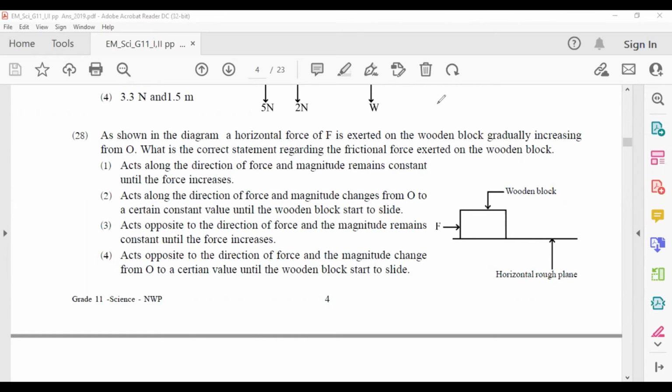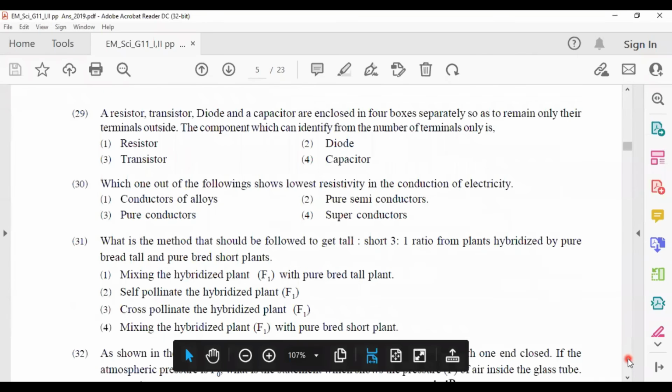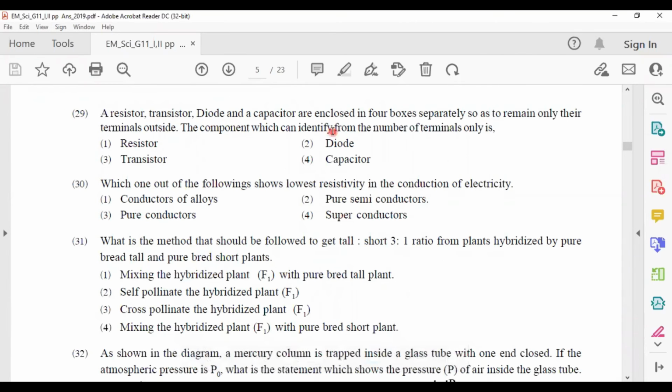Okay, we will see the 29th question now. A resistor, transistor, diode, and a capacitor are enclosed in 4 boxes separately, so as to remain only their terminals outside. Only the terminals can be seen. The component which can be identified from the number of terminals only is the transistor, which has 3 terminals. So by using that, we can identify the transistor. Answer number 3.